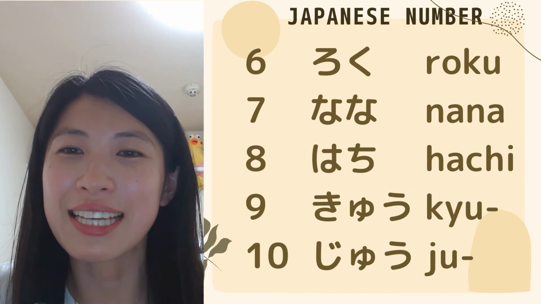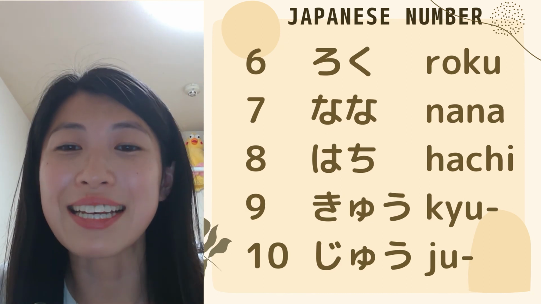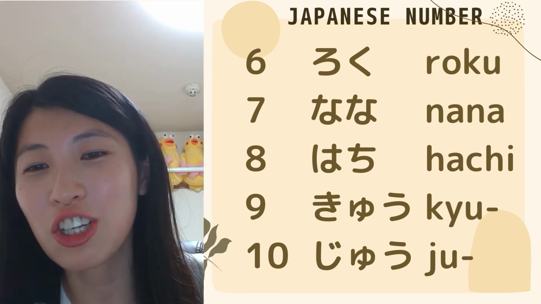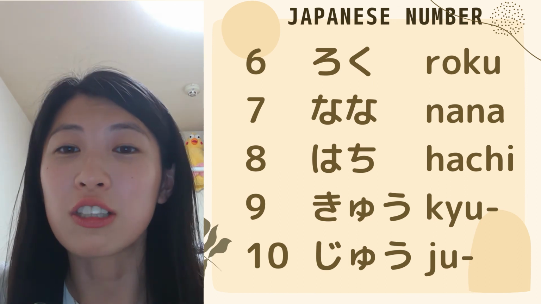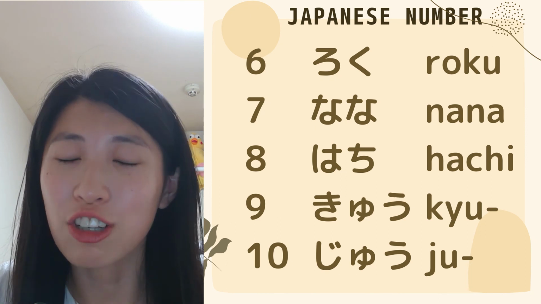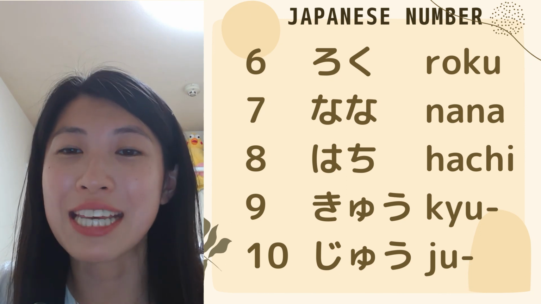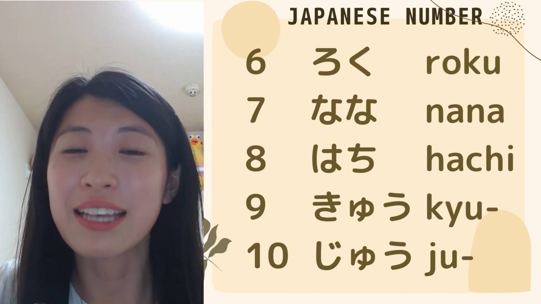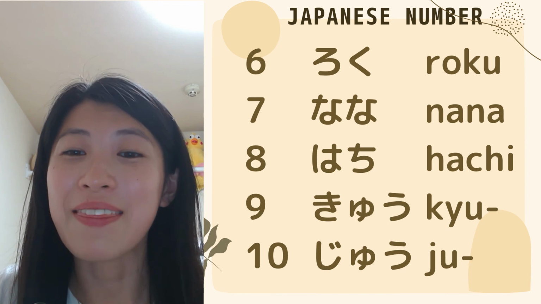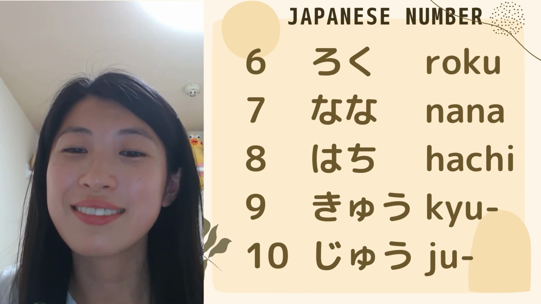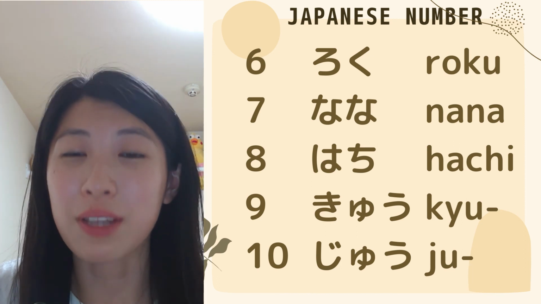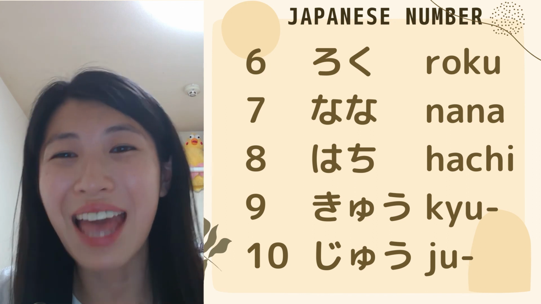Okay, 6 is 六, 7 is 七, 8 is 八, 9 is 九, 10 is 十. So it's going to be like this. 六, 七, 八, 九, 十. Okay, repeat after me. 六, 六, 七, 七, 八, 八, 九, 九, 十, 十. Well done! When you have time, I want you to practice 1 to 10 in Japanese.